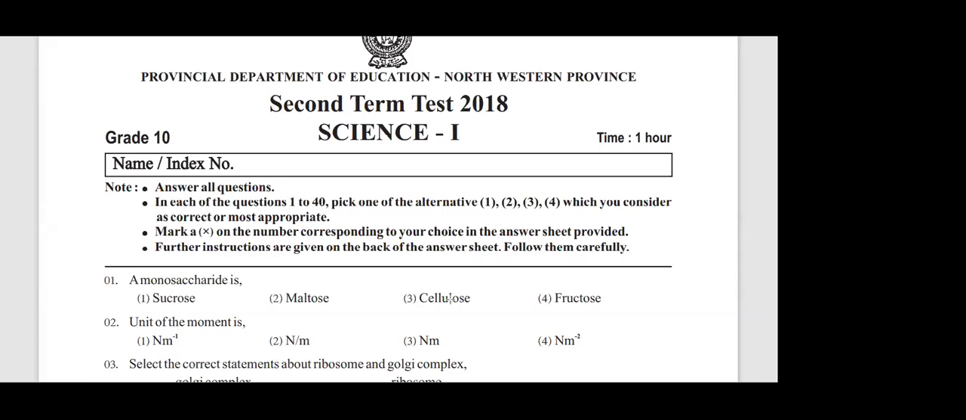Second MCQ. If you want, you can mark here: cellulose polysaccharide, maltose disaccharide. These two disaccharide. This one is polysaccharide. This is poly, this is di, and the other one is mono. Question number 2. The moment. What is the unit of the moment?